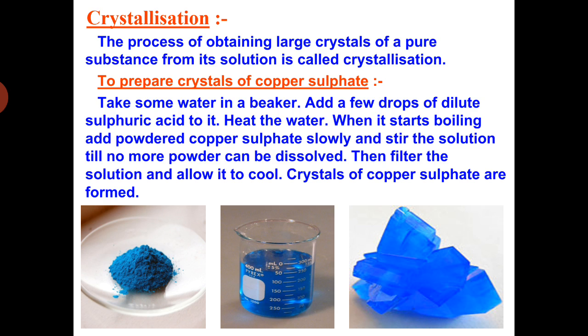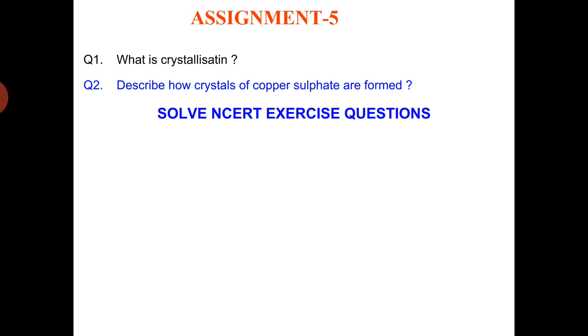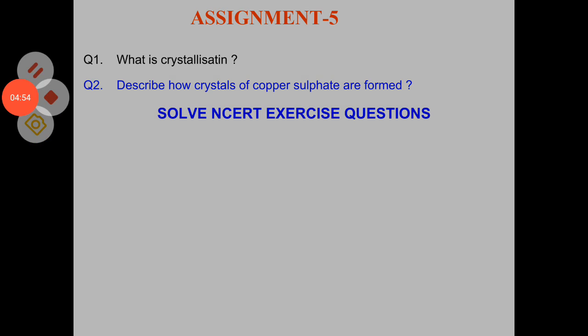This completes your chapter today. So in the assignment you are assigned 2 questions. Question 1, what is crystallization? And question number 2, describe how crystals of copper sulfate are formed. In addition to this, you have to solve your NCERT exercise questions in your notebook. That's all for today. Thank you very much.